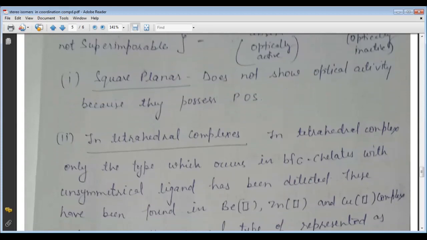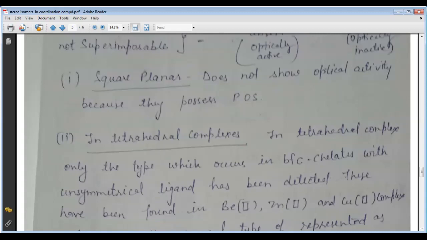Now come to the first, that is the square planar. As we know, the square planar does not show optical activity because we can see easily that the POS, the plane of symmetry, is present here, so the square planar compound does not show optical activity. And here I want to repeat again, what do you mean by the optically active compound? The optically active compound means a chemical compound which can rotate the direction of the plane polarized light towards the right hand side or the left hand side. So this compound is called the optically active compound.